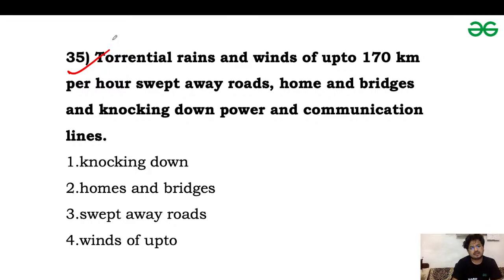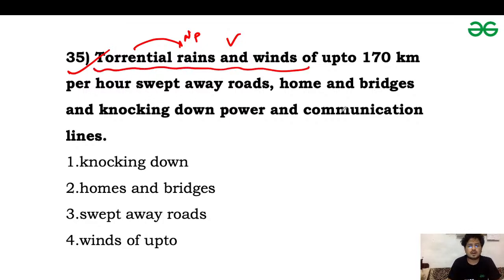So torrential rains. Okay, so rains is a noun and it is used in its plural form. Torrential is used as an adjective. Winds is also connecting this noun phrase with the help of the conjunction and. Okay, so we have a subject which is in its plural form.